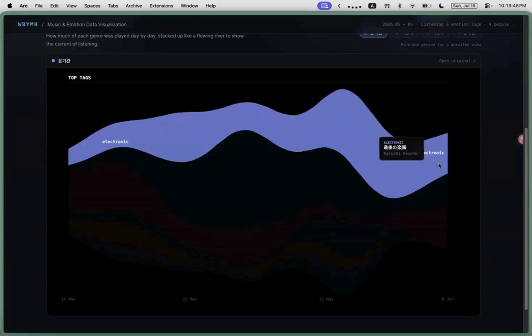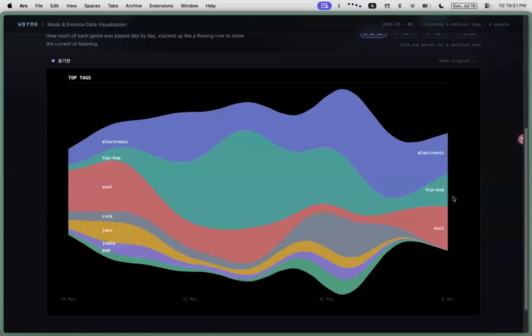If you look at the chart, you see sections where it narrows. This isn't just a design choice, it's a reflection of the actual data. When there are days with a little music listening, the whole chart thins out. When you listen a lot, it expands.